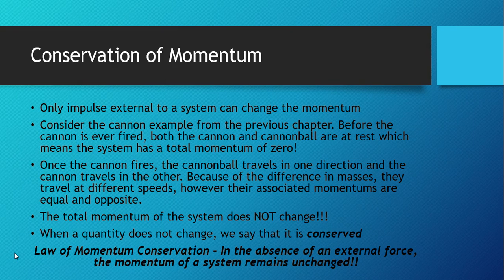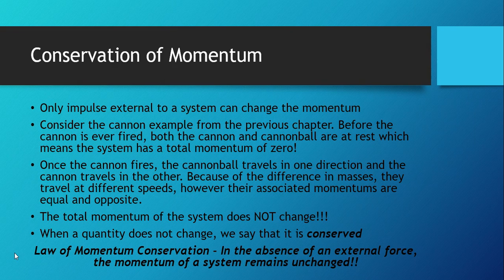Consider when we talk about firing a cannon. Right? When you fire the cannon, it shoots a cannonball. The cannonball and the cannon experience the same force. Before the cannon's fired, both of those two objects are still at rest. Nothing is moving. Then the explosion goes off, the cannonball goes one way, the cannon goes the other way.